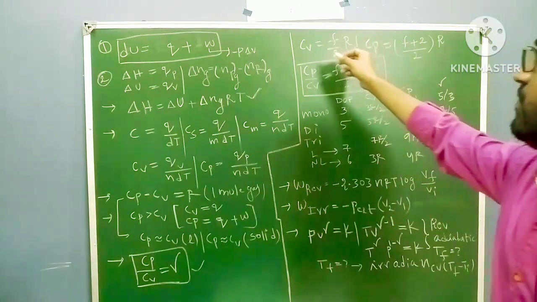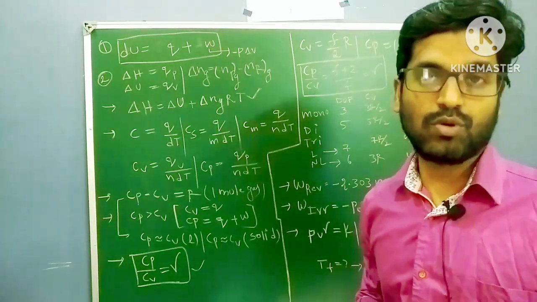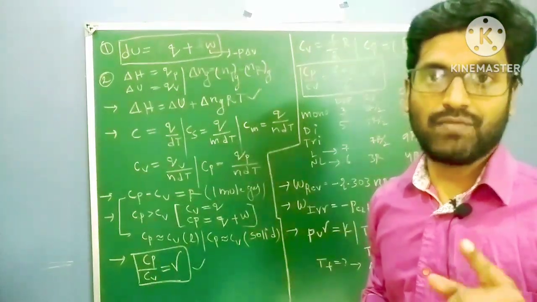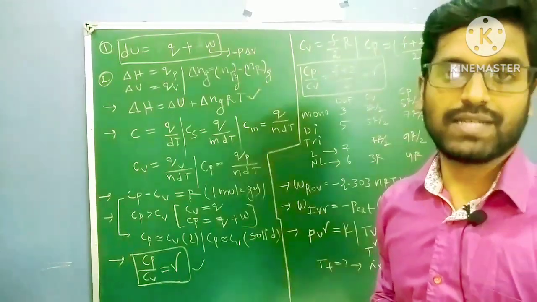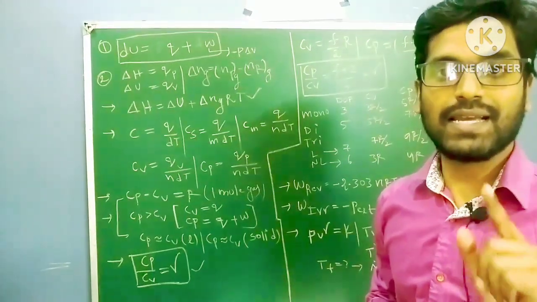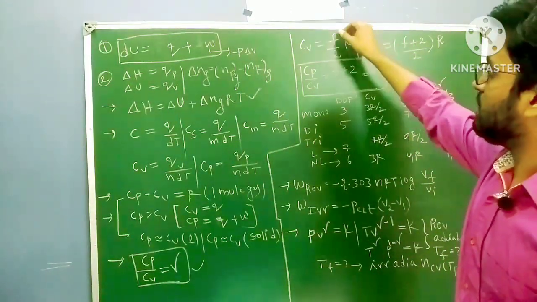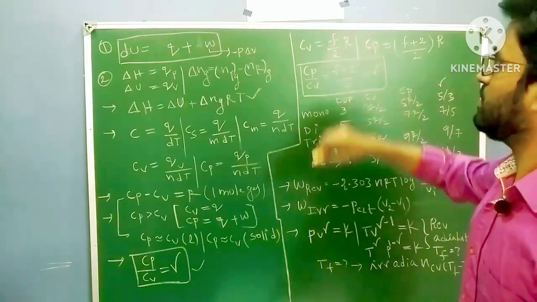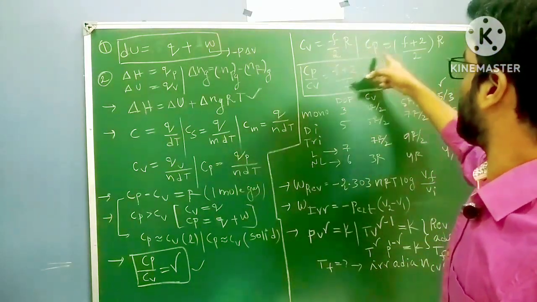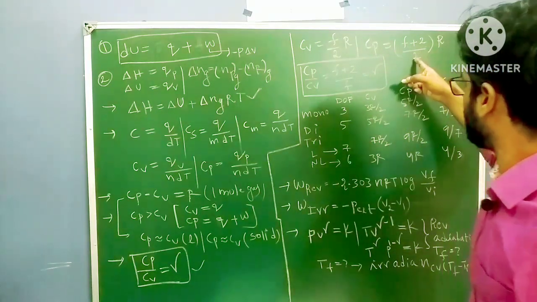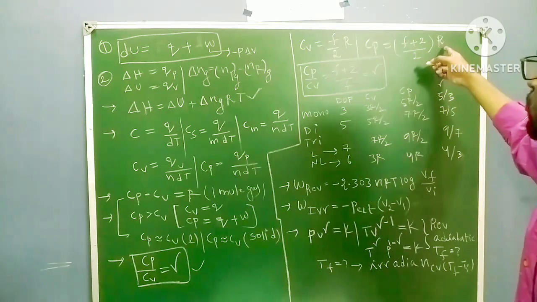Next, you have to remember all these formulas. You have to note them down in one page or two pages only, and you have to revise again and again. Cv equals F by 2 R. F is nothing but your degrees of freedom. Cv equals F by 2 into R, the gas constant. Cp equals (F plus 2) by 2 into R.